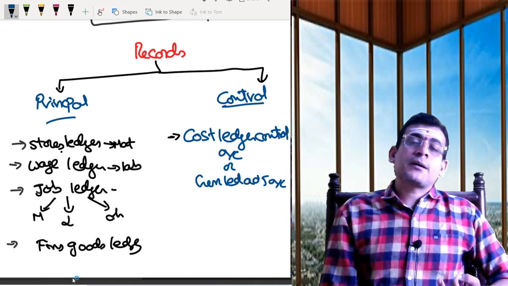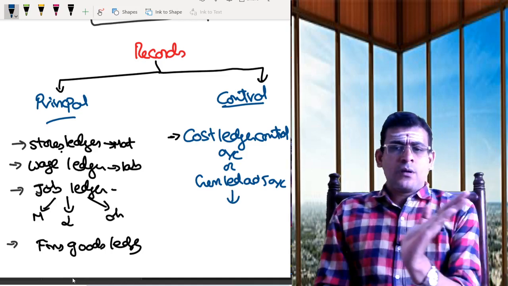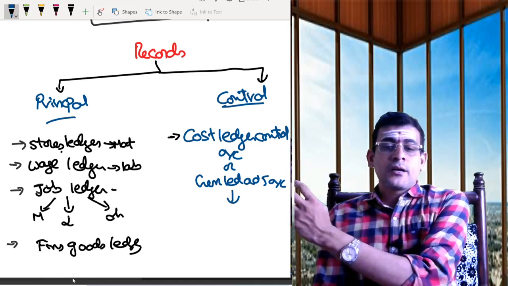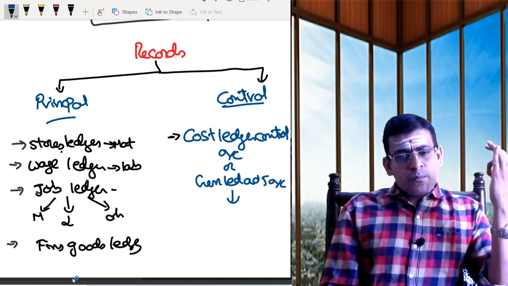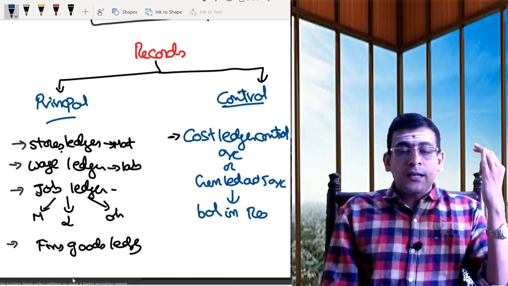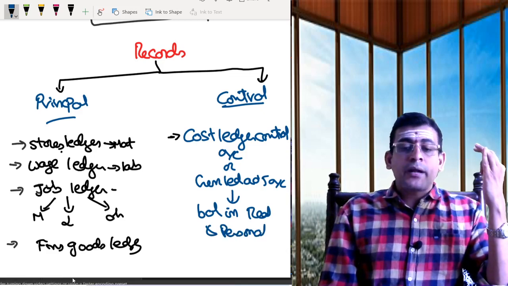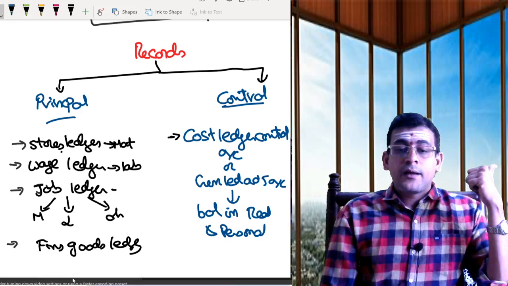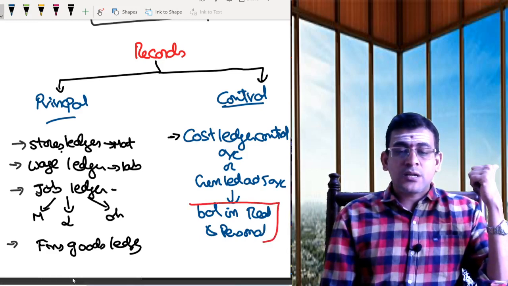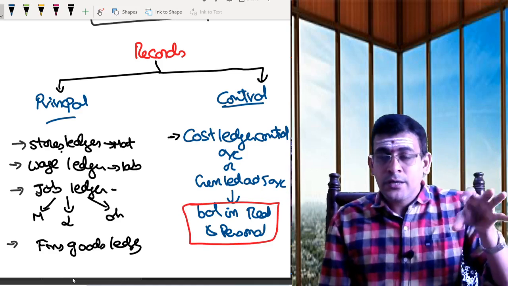I will create the general ledger adjustment. All the nominal transactions you are recording, and the balances you have in your real and personal accounts, will be incorporated as a balance in the general ledger adjustment account. So in the general ledger adjustment account, what is happening?